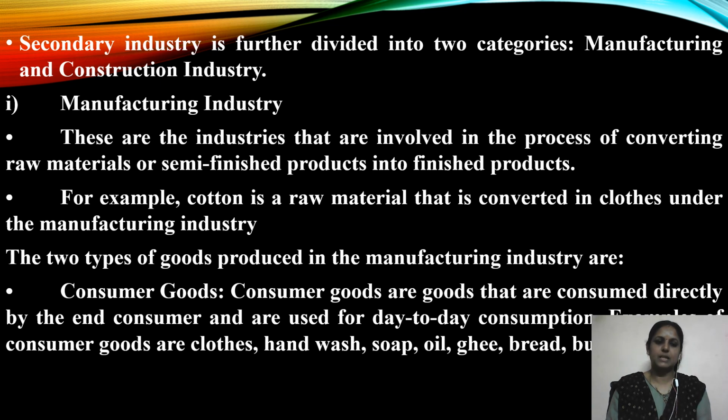Manufacturing industry. These are the industries that are involved in the process of converting the raw materials or semi-finished products into the finished products. For example, cotton is a raw material that is converted into clothes under the manufacturing industry. So the two types of goods produced in the manufacturing industry are consumer goods and also the industrial goods. Consumer goods are goods that are consumed directly by the end customer and are used for day-to-day consumption. For example, clothes, hand wash, soap, oil, ghee, bread, butter, etc.